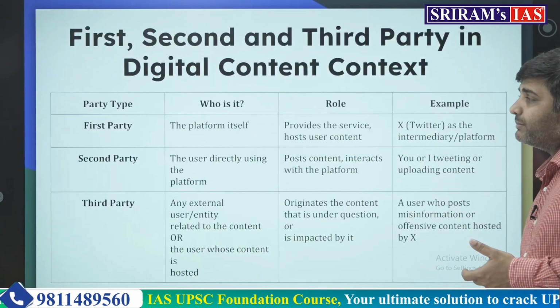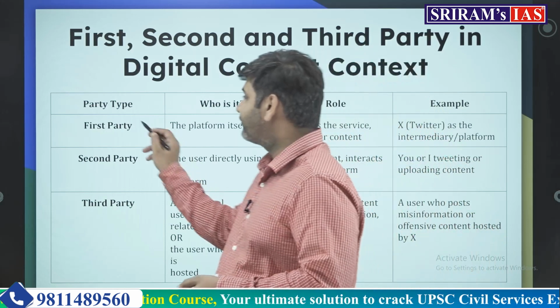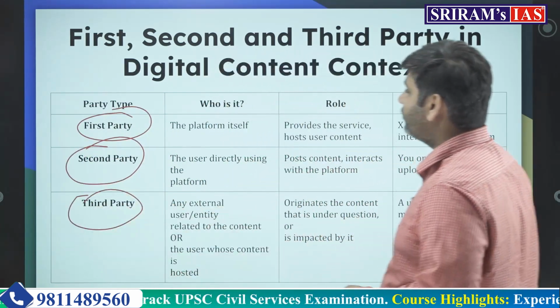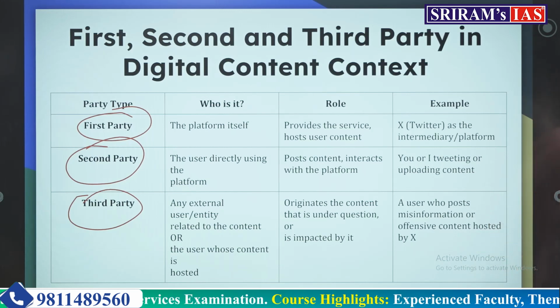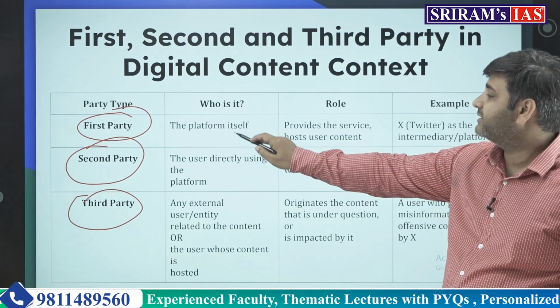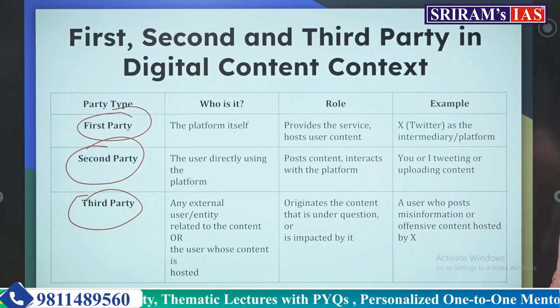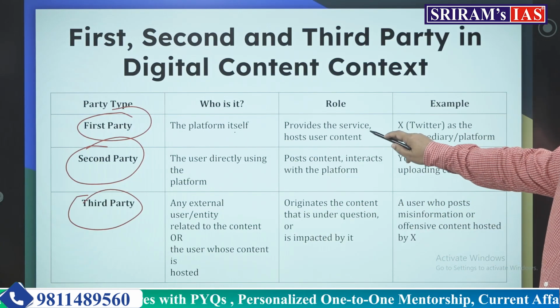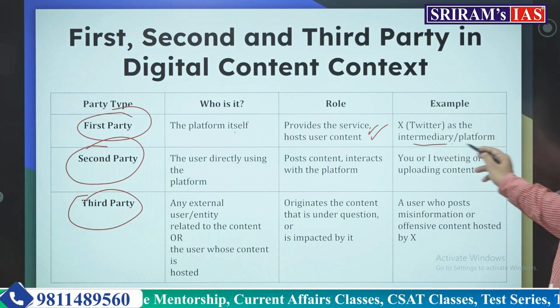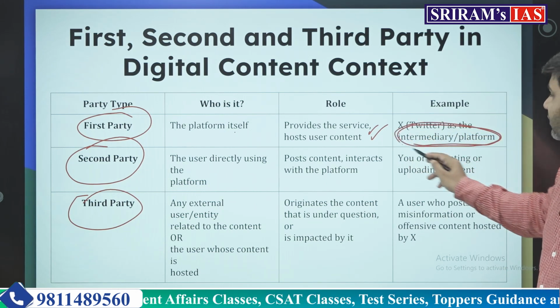Now, party type. What is the first party, what is the second party, what is the third party? It's very important for you to understand. So what is the first party? The platform itself, what we are calling the intermediary, provides the service and hosts users and content. X, Twitter, this is the intermediary or the platform.